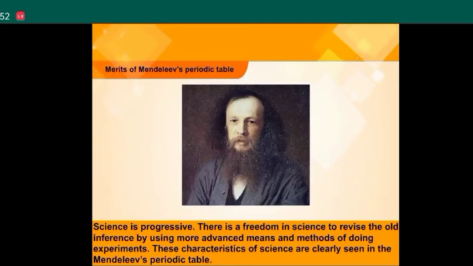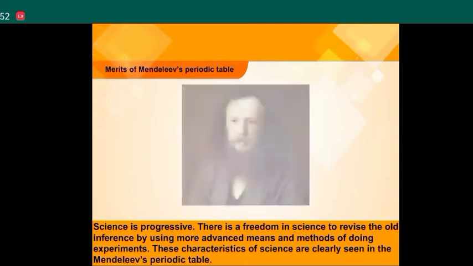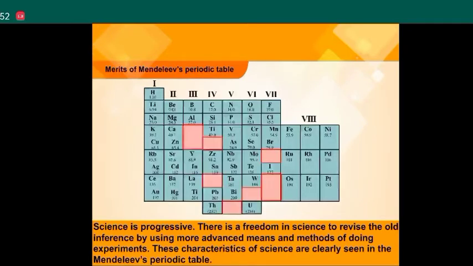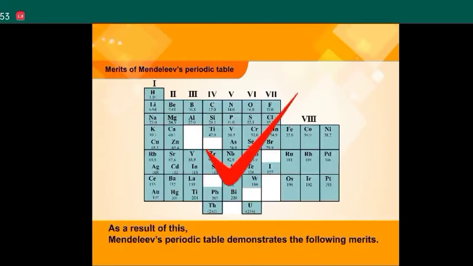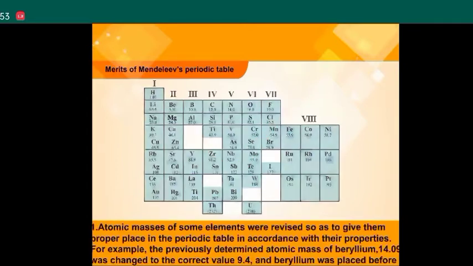Merits of Mendeleev's periodic table. Science is progressive. There is freedom in science to revise old inferences by using more advanced means and methods of doing experiments. These characteristics of science are clearly seen in Mendeleev's periodic table. While applying the law that the properties of elements are a periodic function of their atomic masses to all the known elements, Mendeleev arranged the elements with the thought that the information available till then was not final, but could change. As a result, Mendeleev's periodic table demonstrates the following merits.